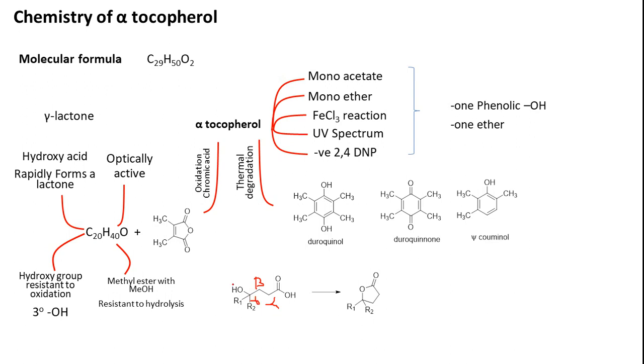On the gamma position you have the hydroxy group, so it forms a lactone like this. This is their proposal. This is how we can have a gamma lactone, which upon esterification forms a methyl ester.